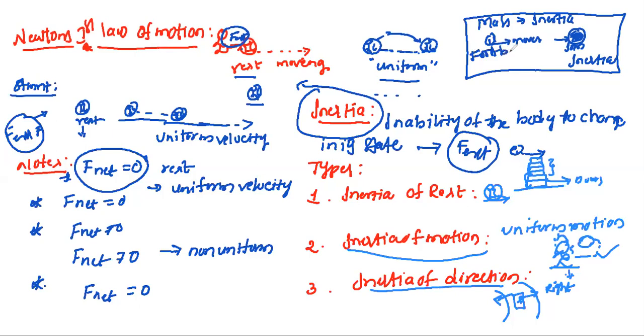So by this example we can conclude that the mass of the body is the measure of inertia. That is very, very important. The mass of the body measures its inertia.